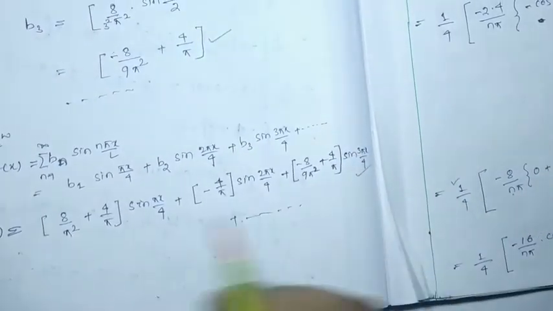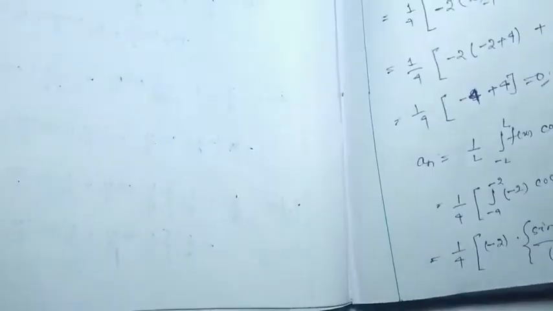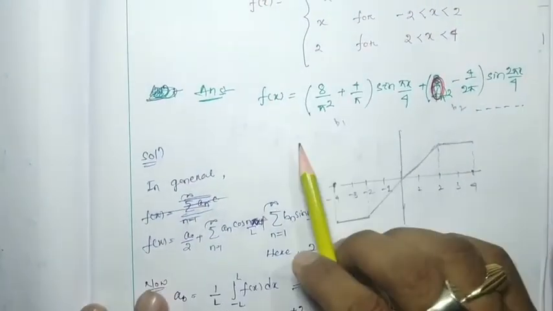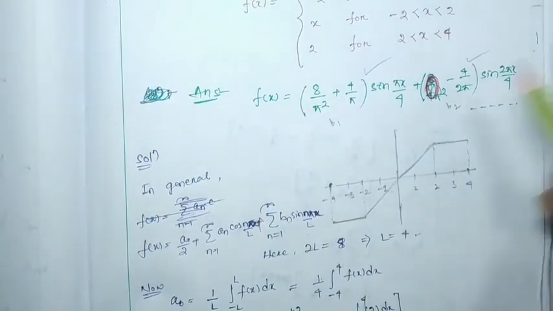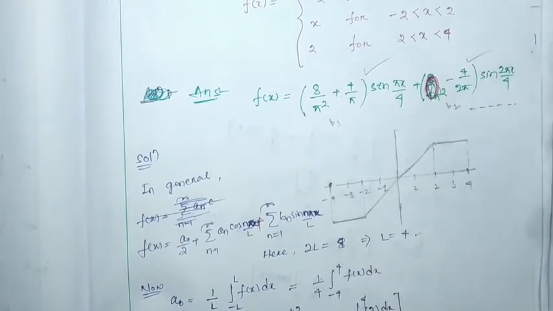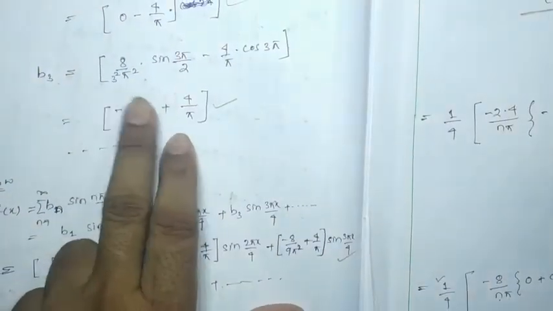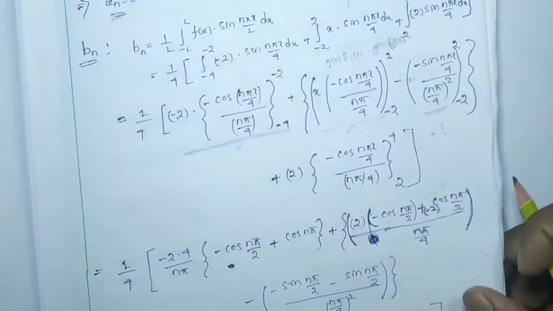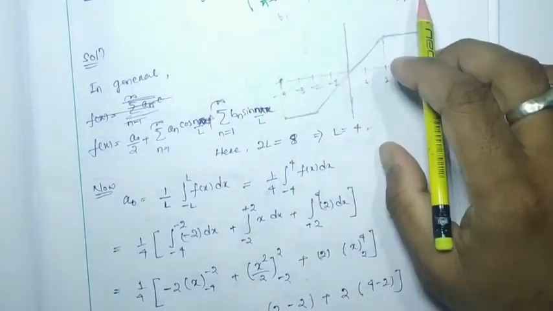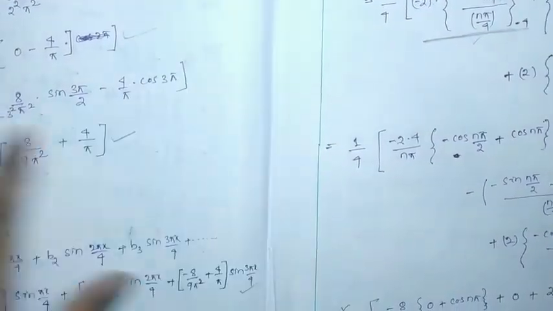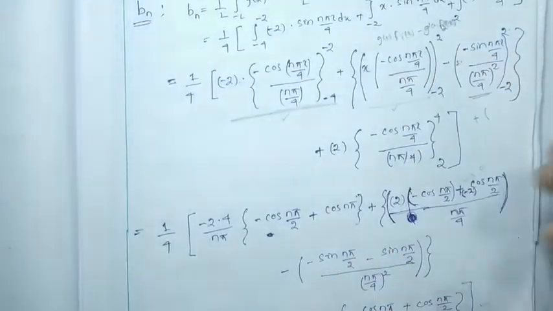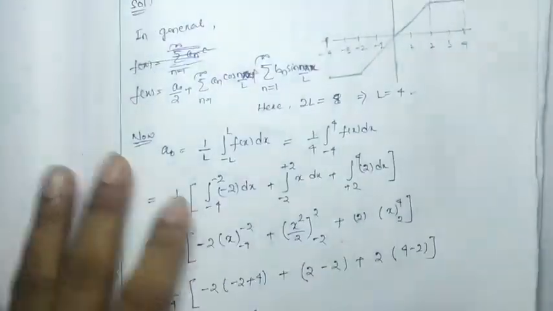So this is our required answer, whatever I have been given to you. Actually, in the answer only two terms are considered, that is b1 and b2. Here we have considered another extra term, that is b3. So in the exam, if it has been given up to two terms, you have to just solve up to two terms. It will be better, as it will save your time in the exam. Okay, so this is the solution of the question belonging to arbitrary period.